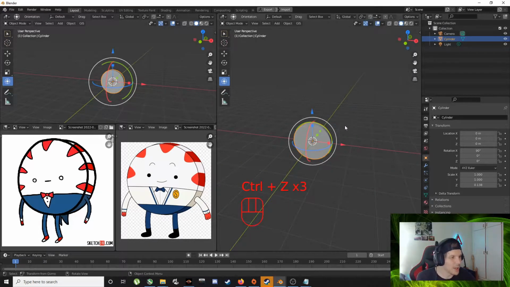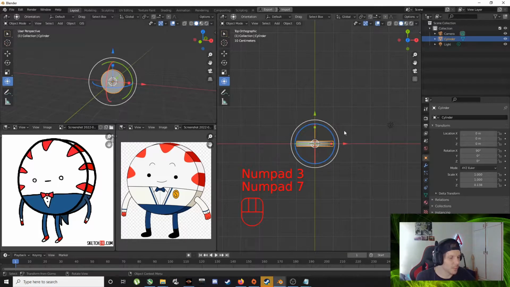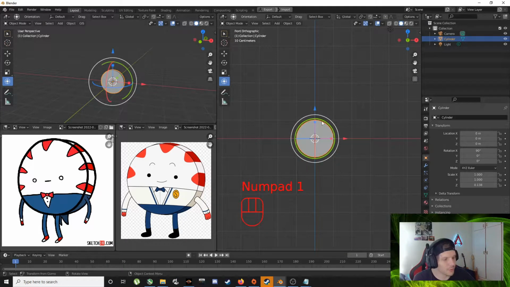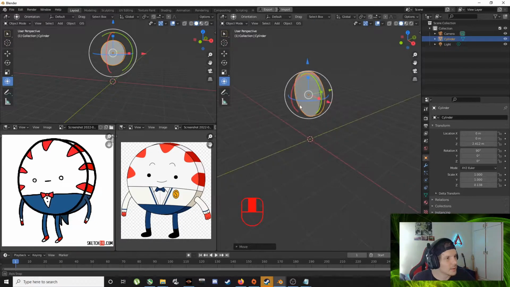Okay, and on your numpad, you can cycle through all your view modes. 1 for front, 3 for side, 7 for top. So front view with 1, pull this up a little bit. I would say that looks normal.